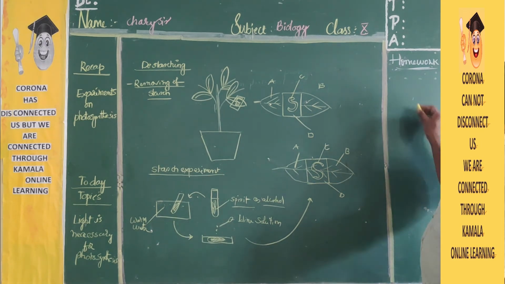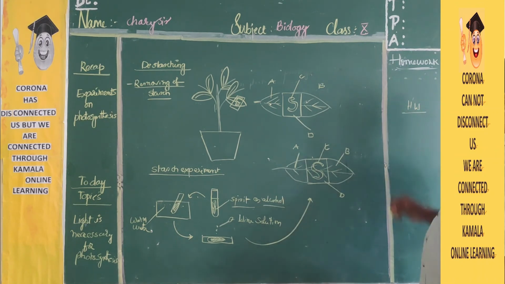Okay, children, today's homework is to read and learn experiment 1, which you already know, and experiment 2, today's experiment. These two you have to practice.